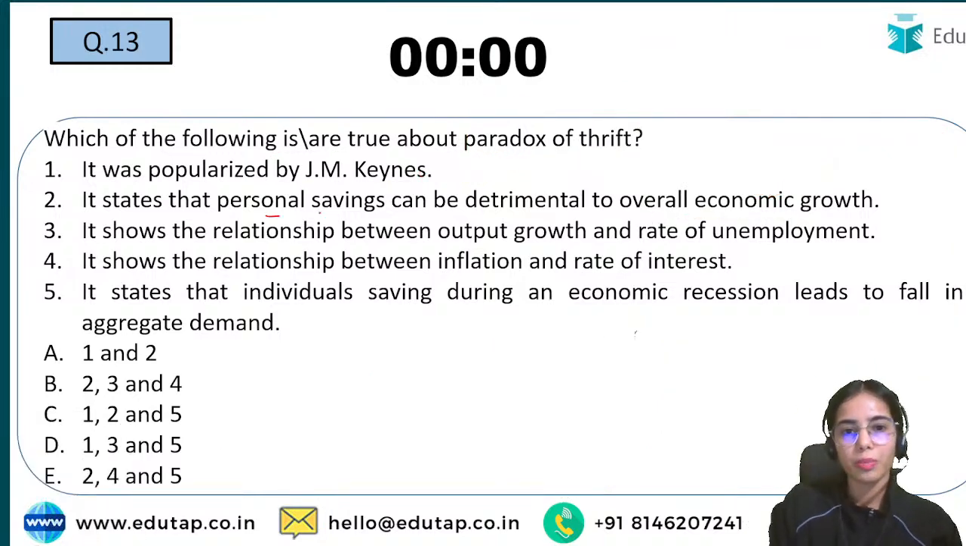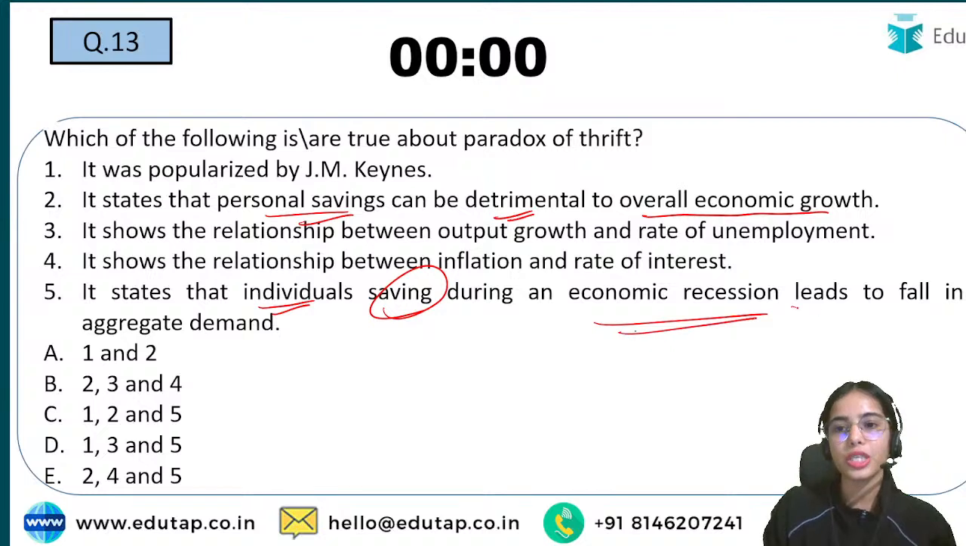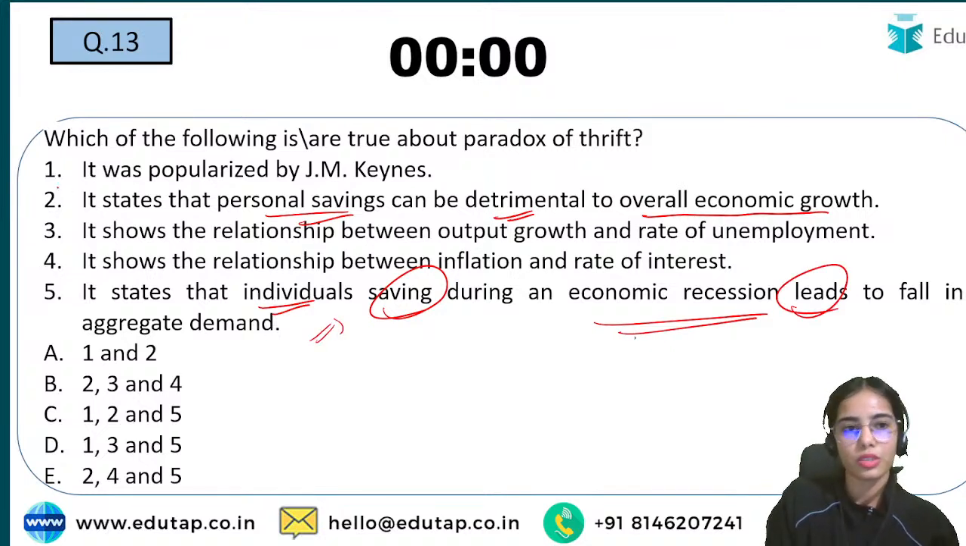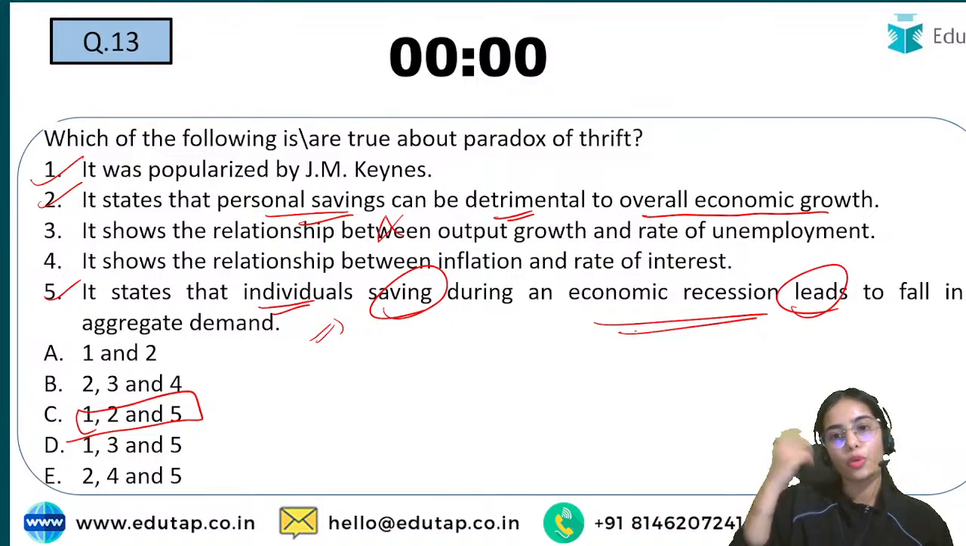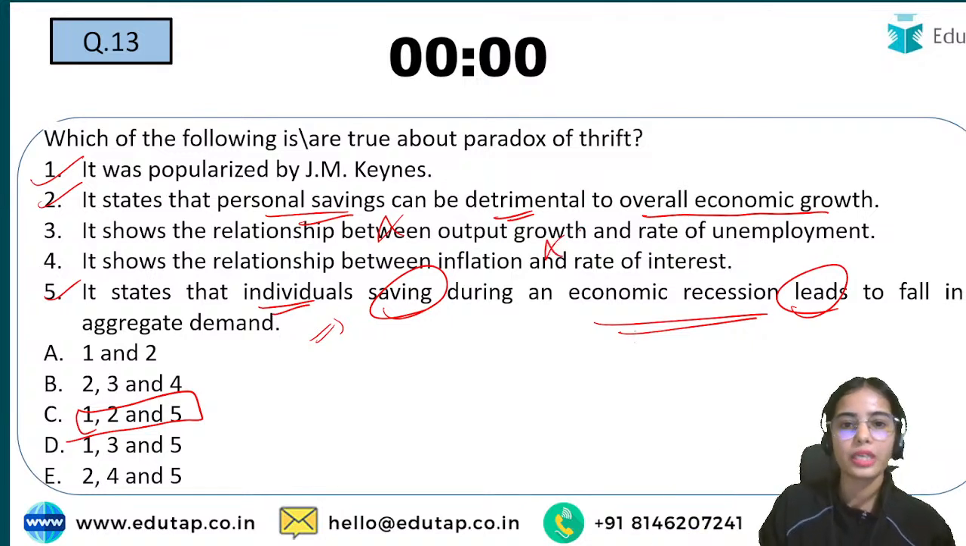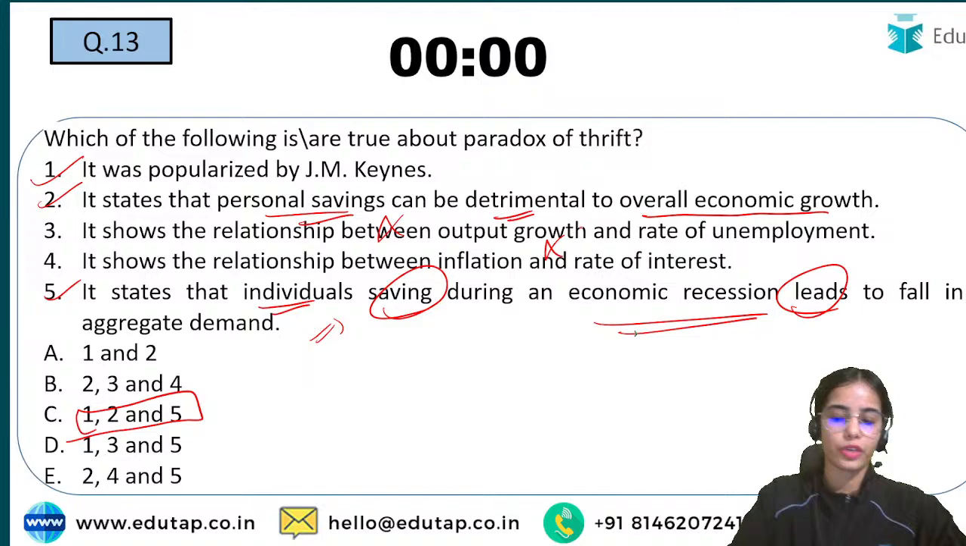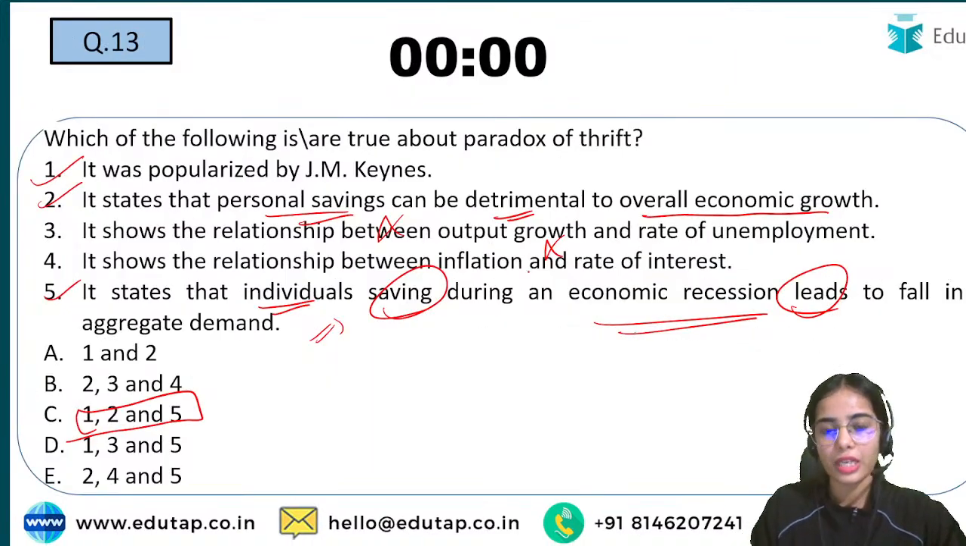So here, the personal savings can be detrimental to the overall economic growth, and individual saving during the economic recession leads to a fall in aggregate demand. So this is true. 1, 2 and 5 are true. The paradox of thrift does not tell about the relationship between output growth and unemployment, or about inflation and the rate of interest. So here the answer is C. That is, 1, 2 and 5 are the correct statements.